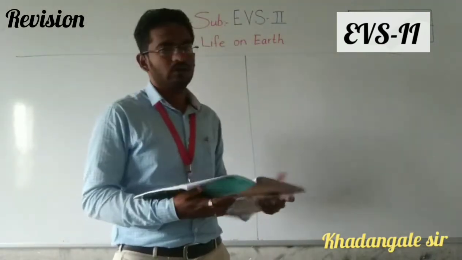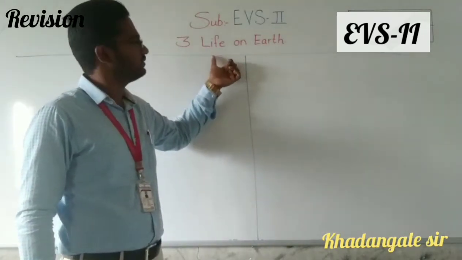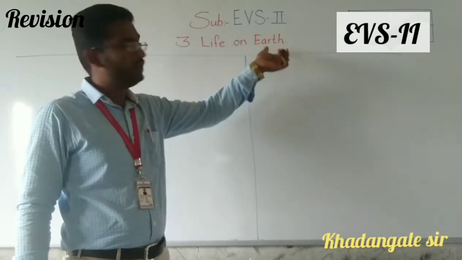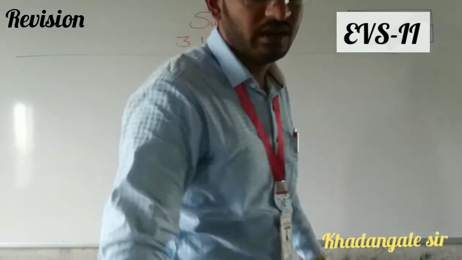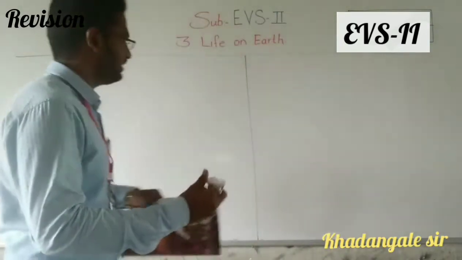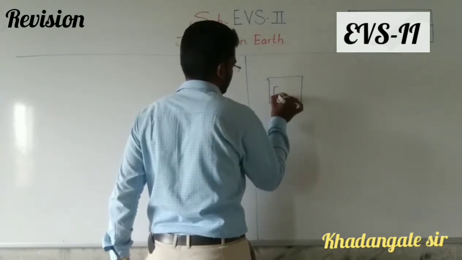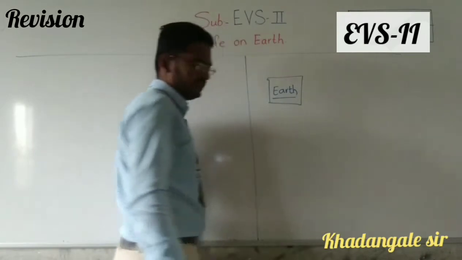Okay, so see, first, do you know life? Yes. Earth, where do you live? We live on Earth, correct? What is the shape of Earth? Our Earth is like this. E-A-R-T-H, Earth. Is it correct?